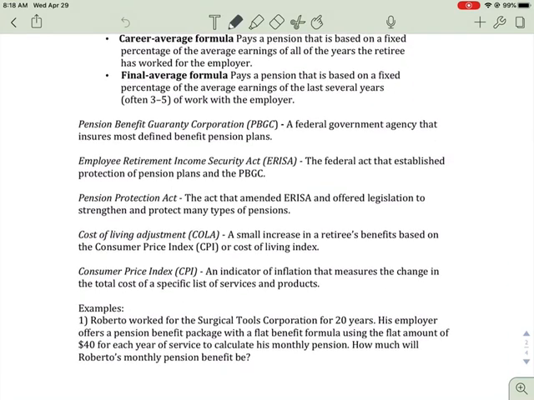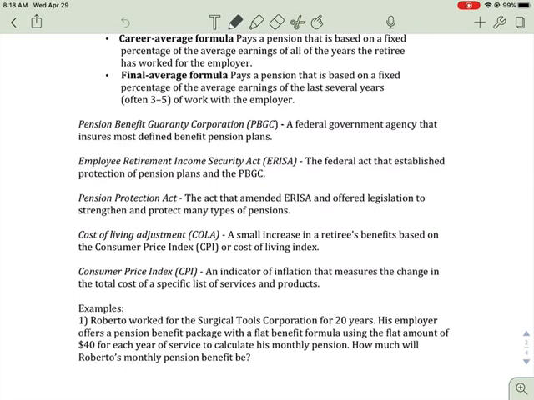Okay, so there are acts and laws that help protect pensions. There's the Pension Benefit Guaranty Corporation, a federal government agency that insures most defined benefit pension plans. This protects pension plans from being lost. It's kind of like money in the bank: if somebody steals it, you're insured.